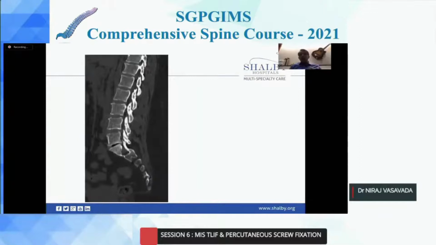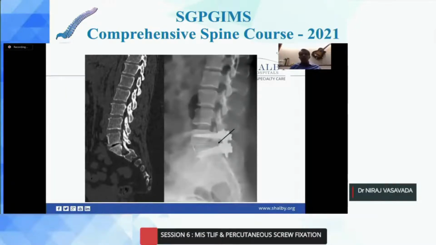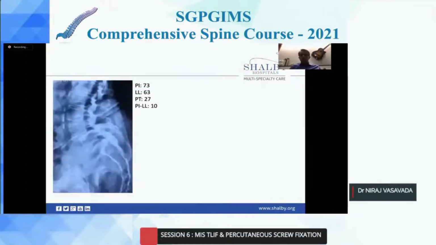So we learned from our mistake, and in the next fixed patient, we did a bilateral facetectomy. We did a complete posterior annular release, not only in the center but also on both sides of the lateral aspect of the annulus, and finally we could achieve a very good disc height. Not only that, we could achieve very good lumbar segmental lordosis as well.